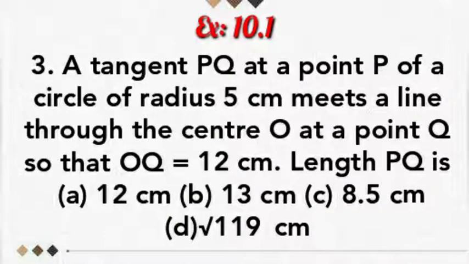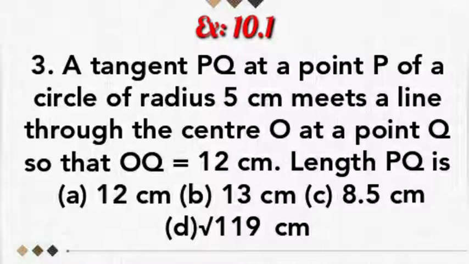Next, in exercise 10.1, third problem. A tangent PQ at a point P of a circle of radius 5 cm meets a line through the center O at a point Q, so that OQ is equal to 12 cm. Length PQ is 12 cm, 13 cm, 8.5 cm or root 119 cm.